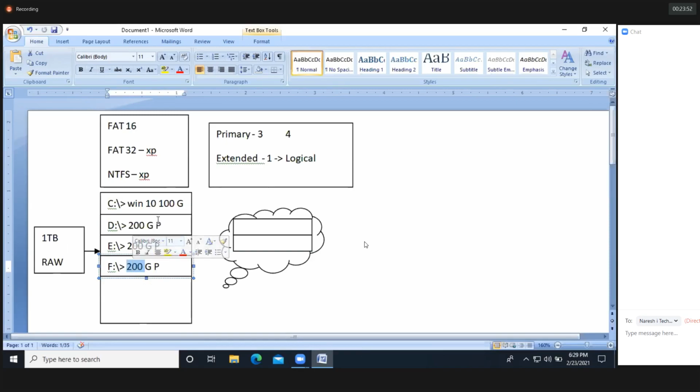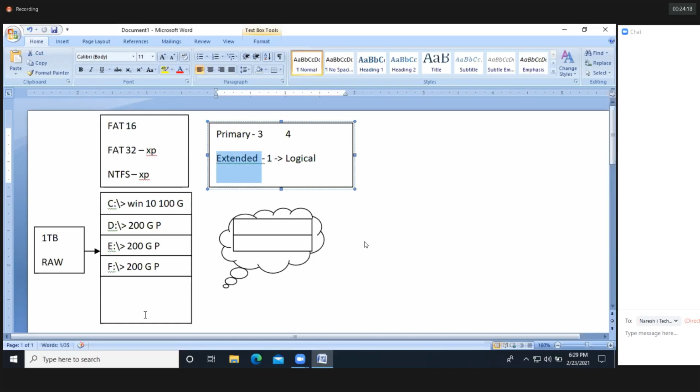It's not GP, guys. G means GB, P means primary. I'm not saying GP, okay? So P means primary partition. I created 4 primary partitions. More than 4 primary partitions we are unable to create, even if we have the space.